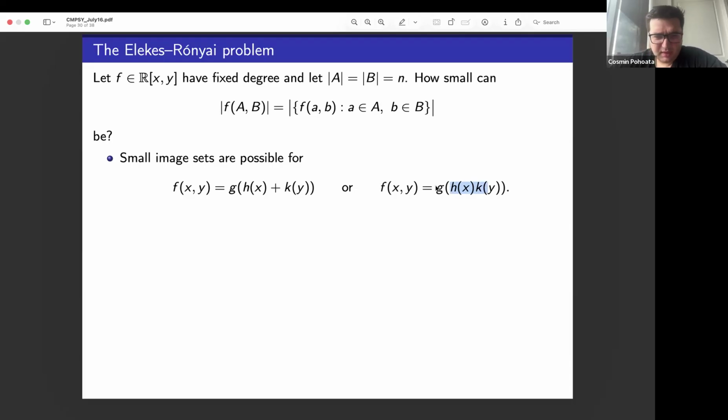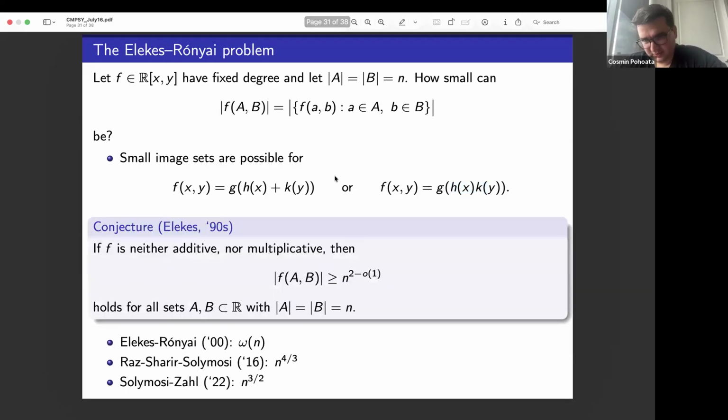That's sort of a well-known problem that if f is neither additive, so nothing like x plus y, nor anything like x times y, then the size of this set, the image set of A cross B under f, must grow nearly quadratically. So at least as large as n to the 2 minus little o of 1 for any two sets A and B of size n.